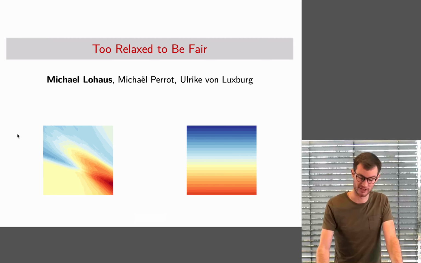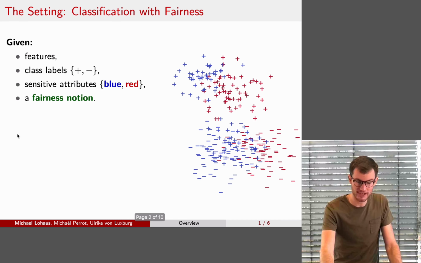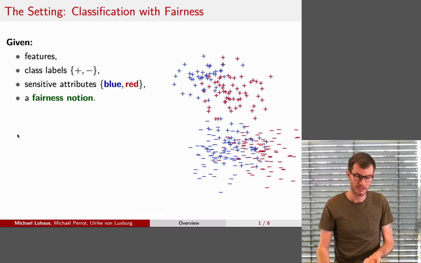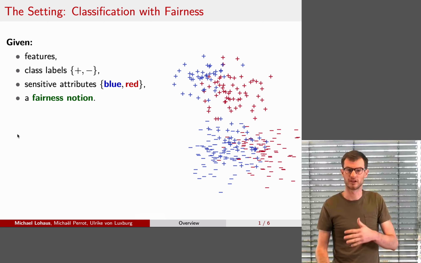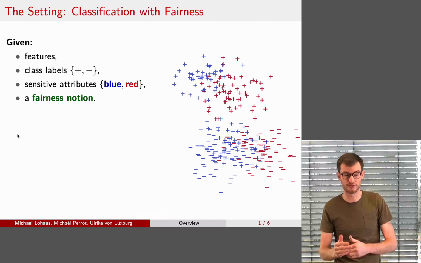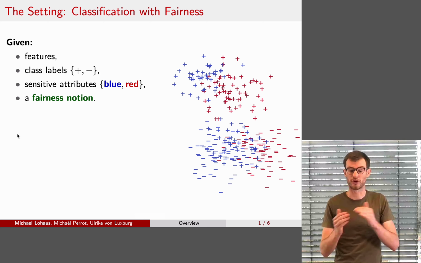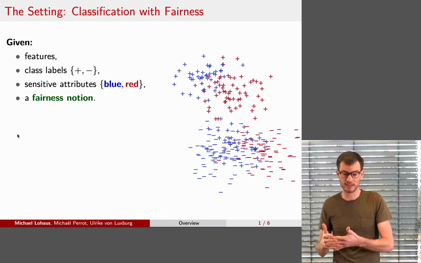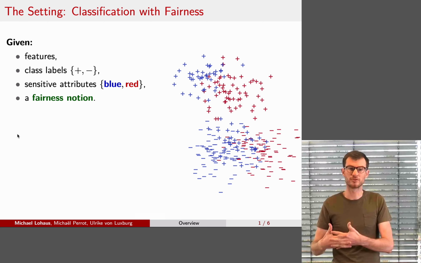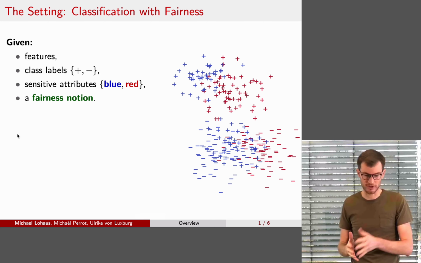and Ulrike von Luxburg. In our project, we were considering the task of fair binary classification. A typical example for a consequential decision-making process would be a college that tries to decide if a student is admitted to college or not. Either the student is accepted, then this would be symbolized by a plus in this picture, or the student is rejected, symbolized by a minus.